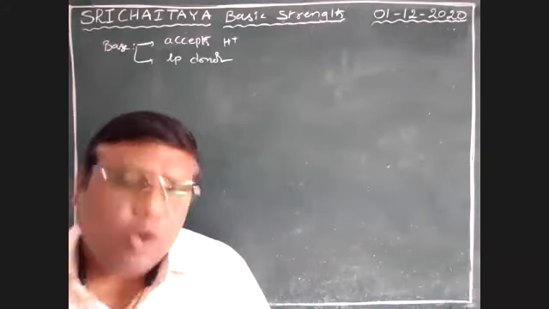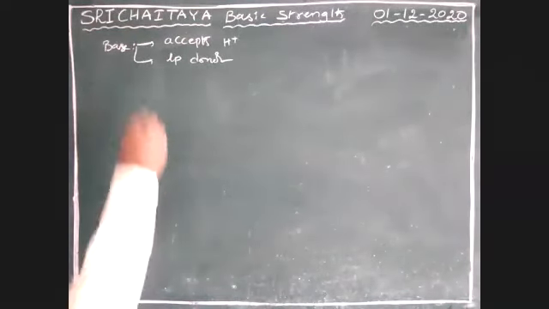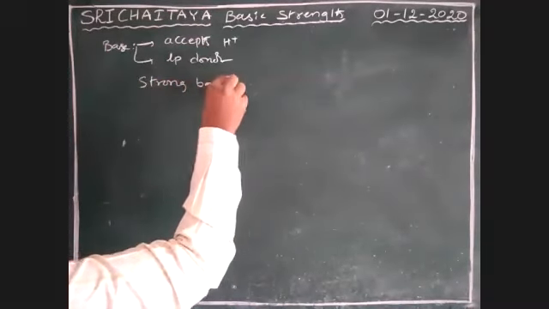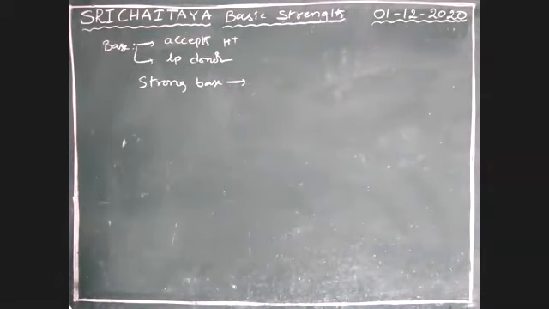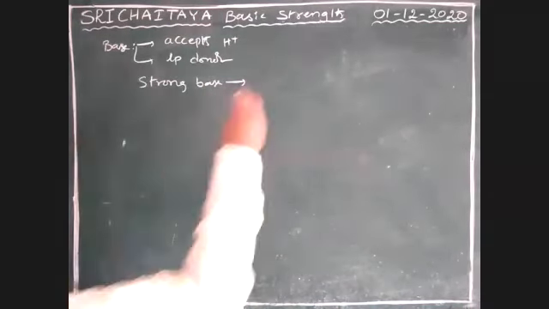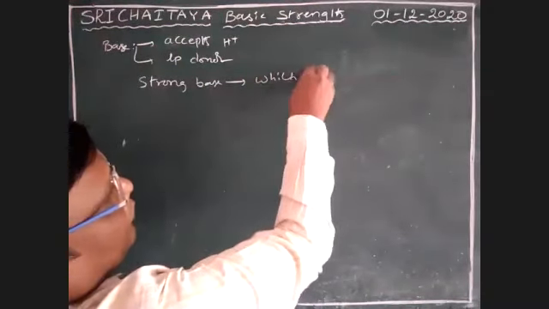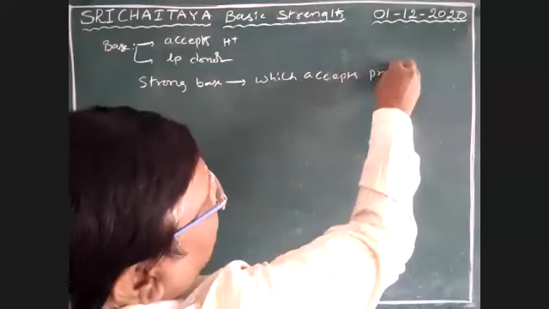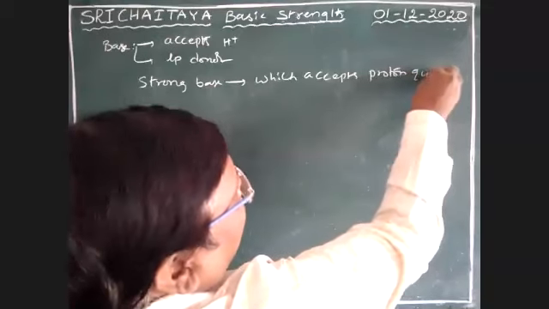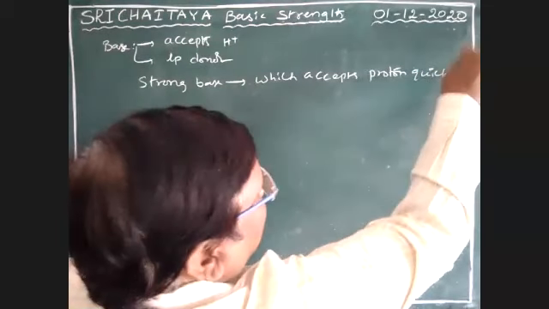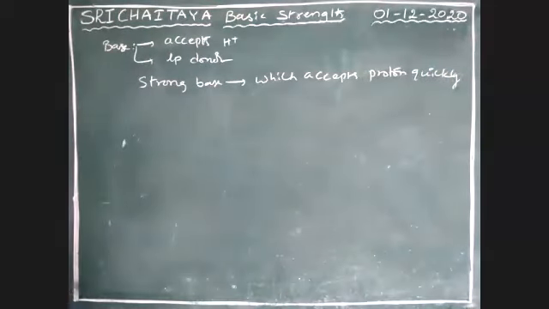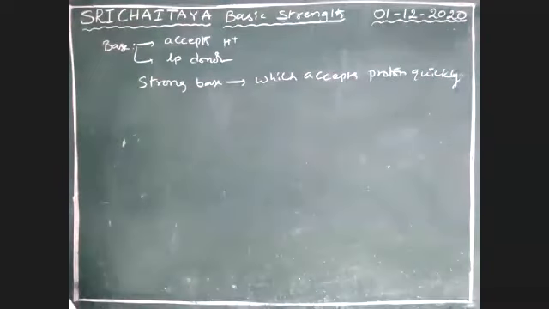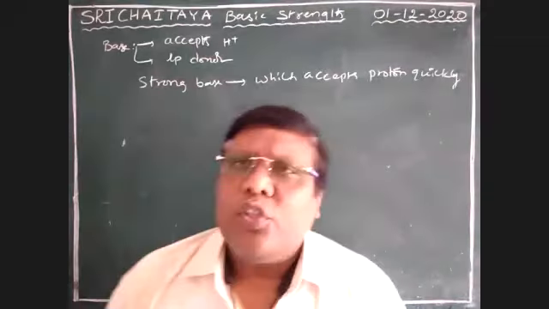Strong base means which accepts a proton quickly. That which accepts a proton quickly is considered a strong base, boys. So, sir, which is a strong base?